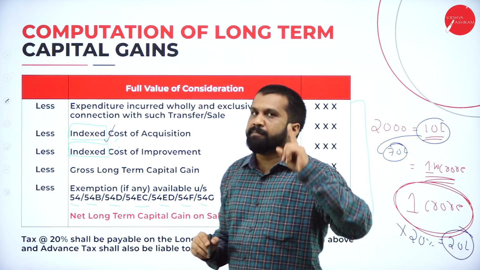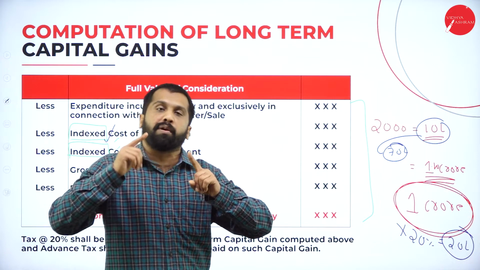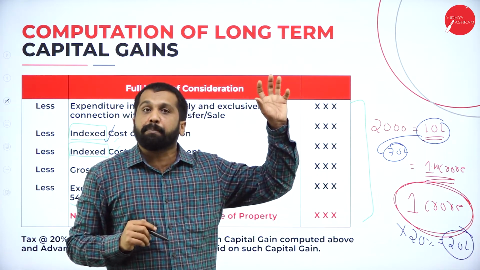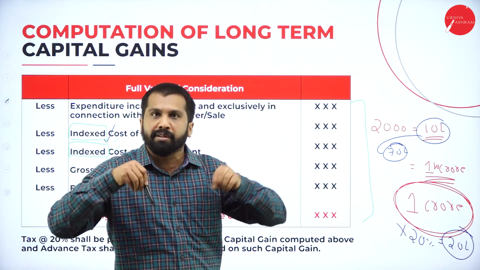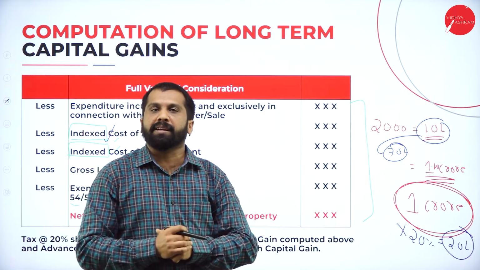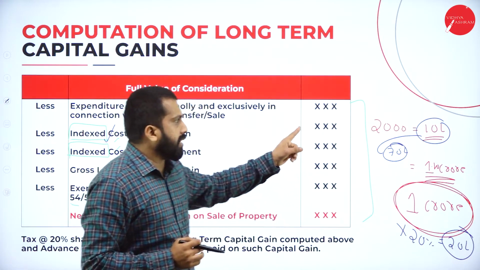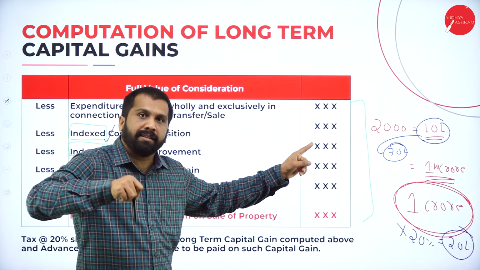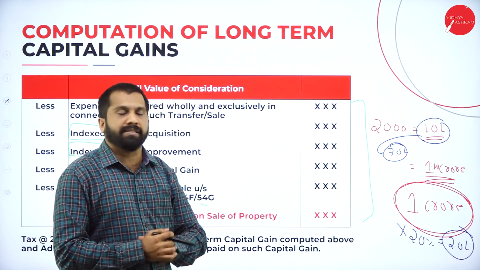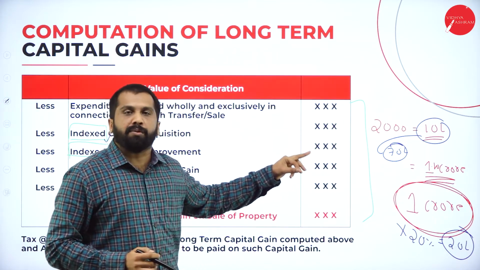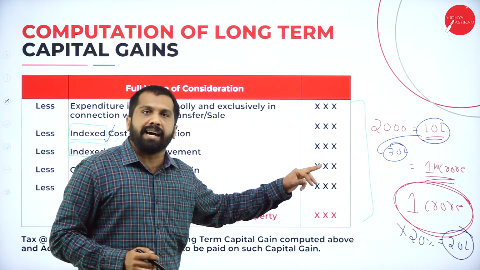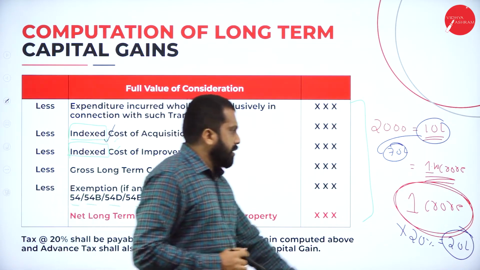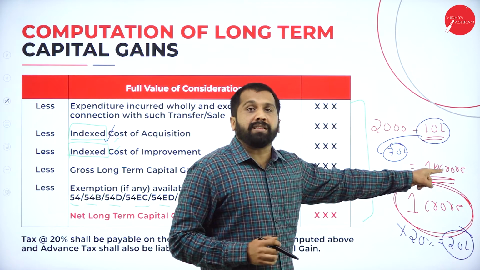Index cost means whatever price you bought at 20 years back, that price will be converted to your current money value. Your price of 10 lakh will be converted to current money value. Now what happens? Your 10 lakh is converted to what price? 70 lakh. Now you calculate. You are selling at what price? 1 crore 10 lakh.